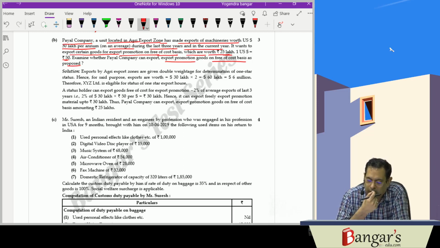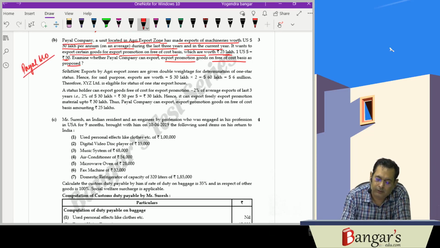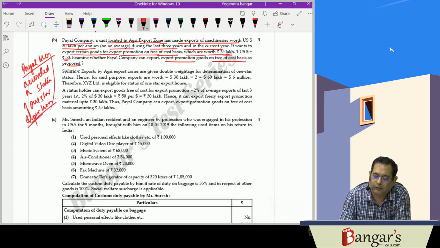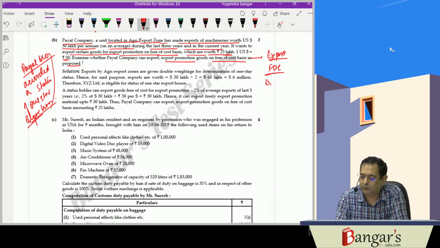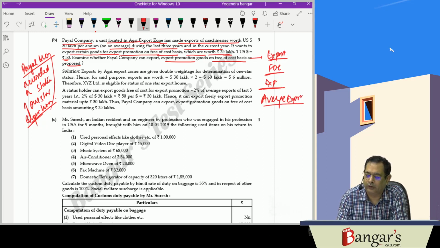So in case this Payal and company has been accorded a status of 1-star export house or above, then it can export on free of cost basis, for export promotion material, 2% of whatever is the average exports in last 3 years.